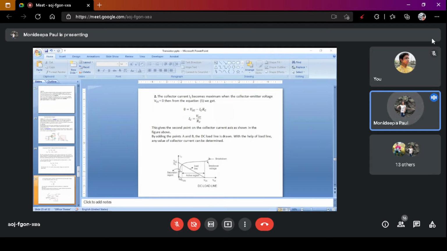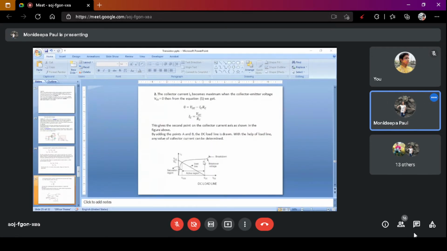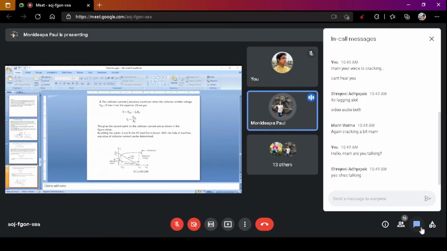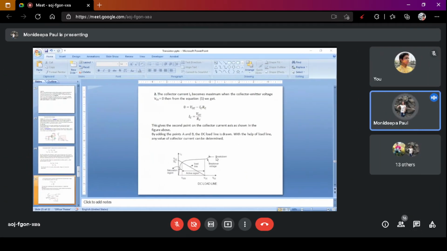If you draw the output characteristics, this region is where the input current, that is the IE, is constant. This is the active region. Above the active region, this is the breakdown region, and this is the saturation region.